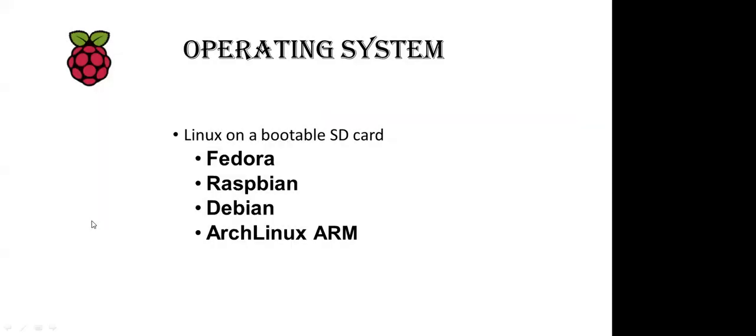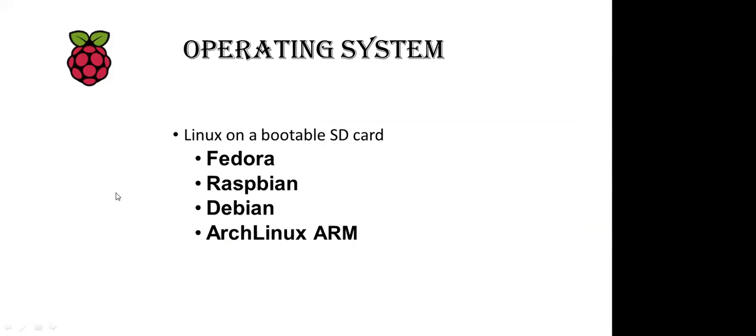So these are operating systems that you can use on a Raspberry Pi, like Fedora and Raspbian. Raspbian is the default operating system, the original operating system of Raspberry Pi. Then Debian, Linux, and Kali Linux you can also use. Many more are also available in the market that you can use free of cost. All of these operating systems are open source.